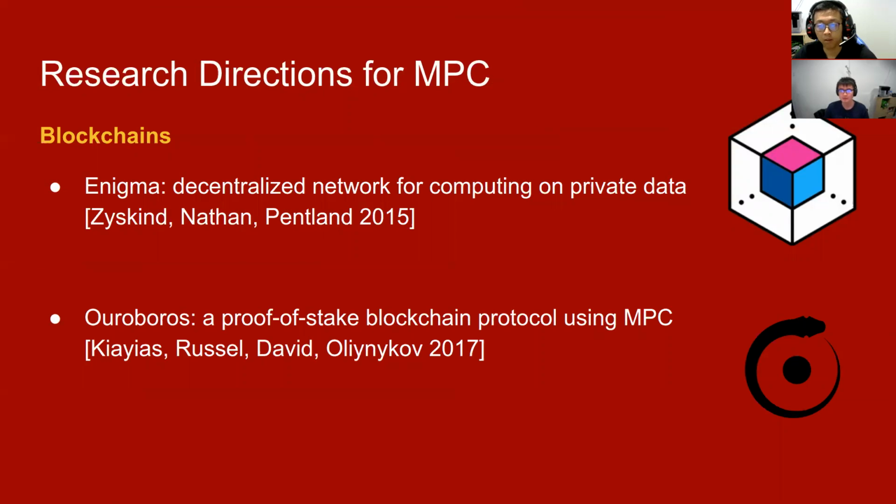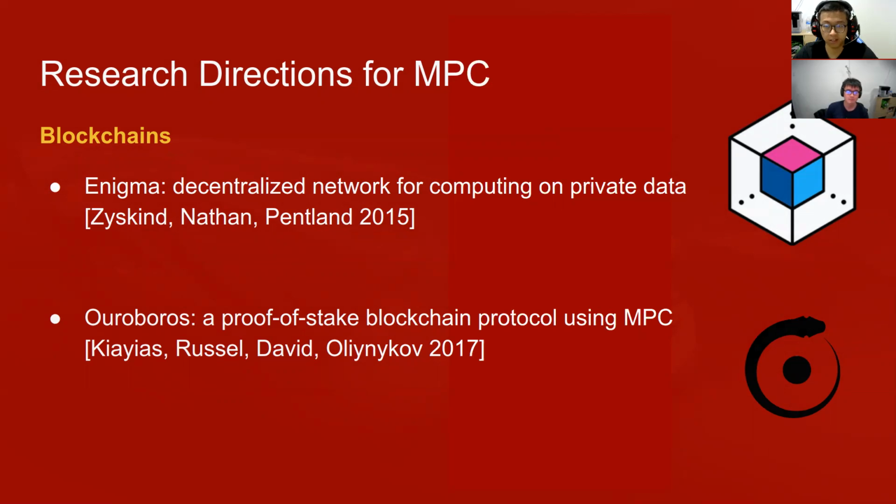And the second area of research that we identified for MPC is blockchains. For example, in 2015, a team at MIT introduced a decentralized blockchain model to jointly store and run computations on private data based on secure multi-party computations.